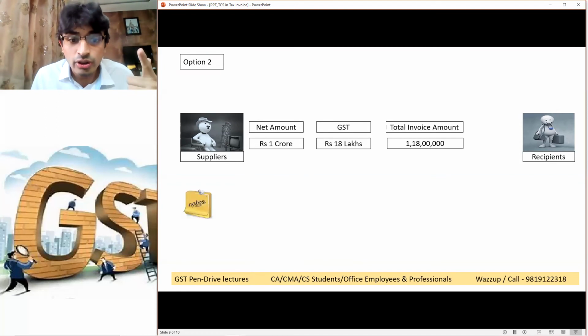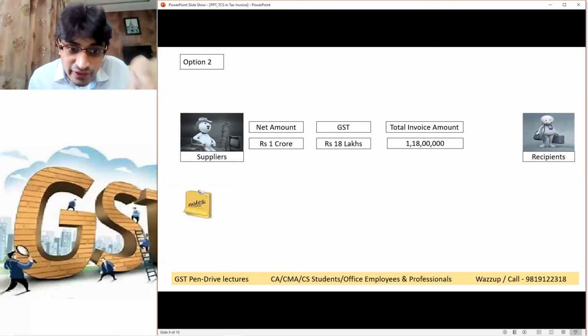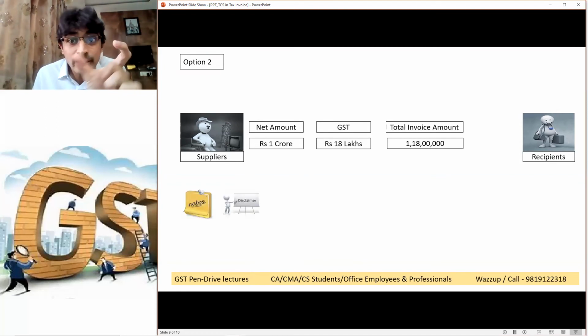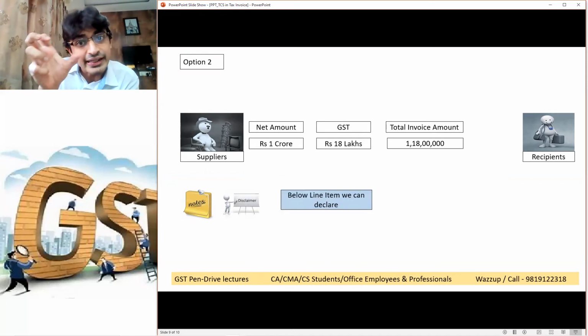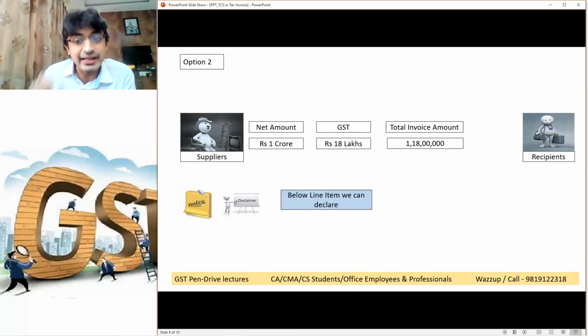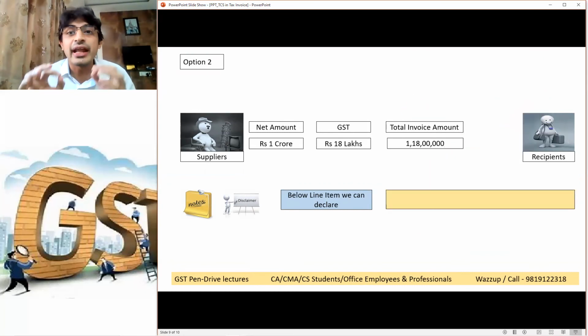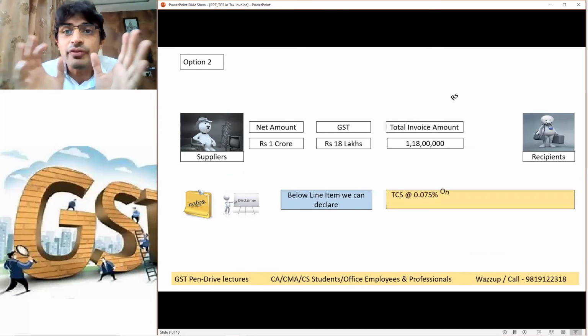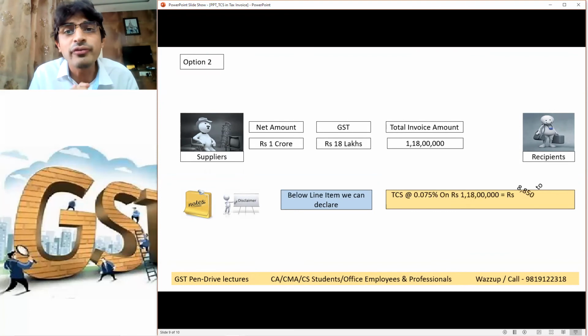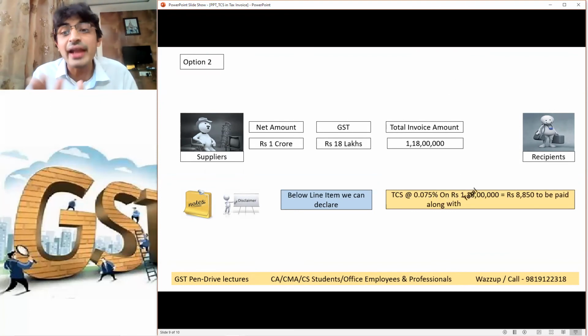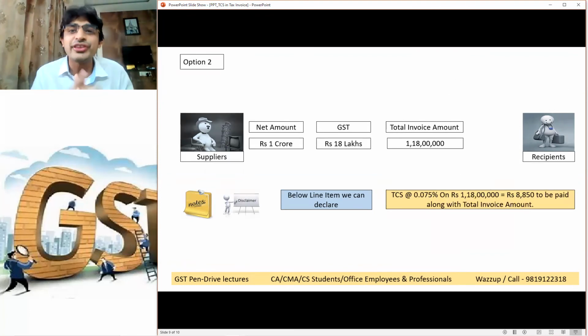What they are doing is mentioning it in the invoice as a note or disclaimer below the line item. After writing the invoice amount, below the line item, they declare that TCS at the rate of 0.075% on 1 crore 18 lakh, rupees 8850, is to be paid along with the invoice amount.